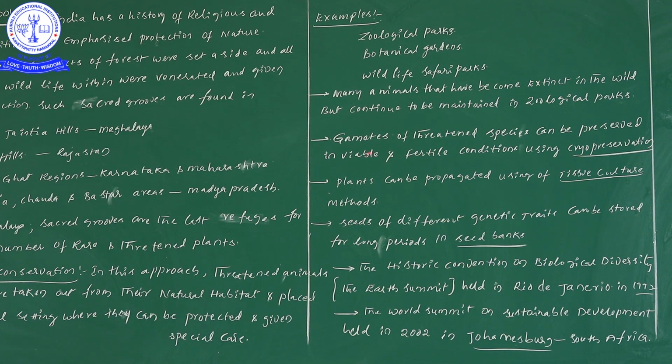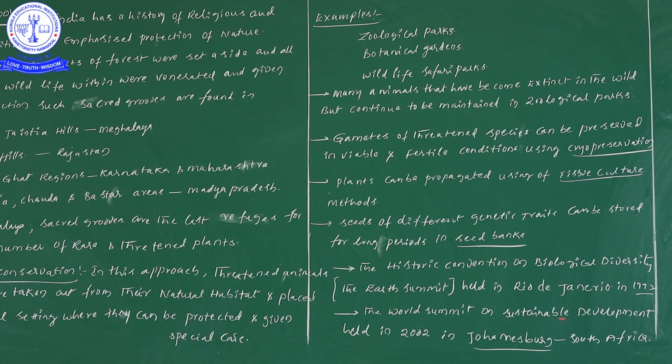Next one, in cryopreservation technique, gametes of both plants and animals can be preserved. Next one, in tissue culture, plants can be propagated. Next one, in seed banks, seeds of different genetic traits can be preserved. Last but two points are historic conventions, that is, the Earth Summit held in Rio de Janeiro in 1992.